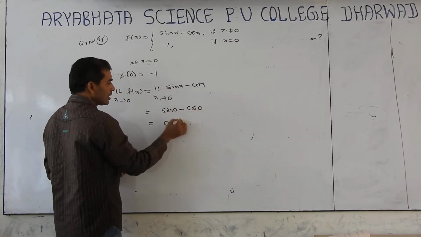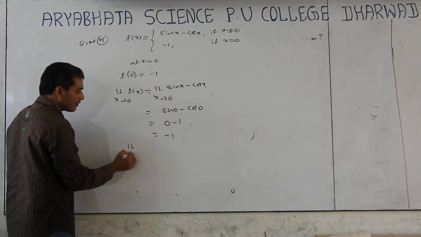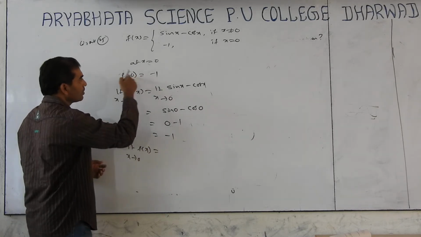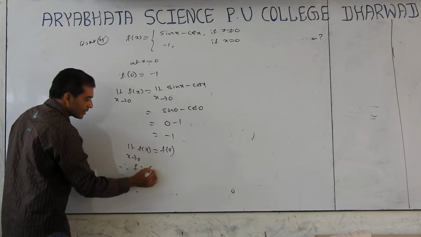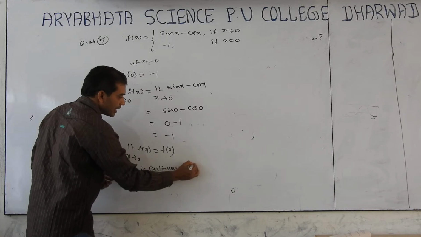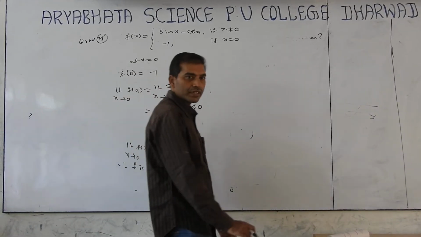Sin 0 is 0 and cos 0 is 1, which equals minus 1. So the limit as x tends to 0 of f of x equals f of 0. Therefore, f is continuous at x equal to 0.